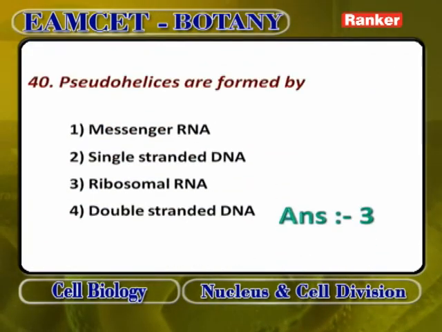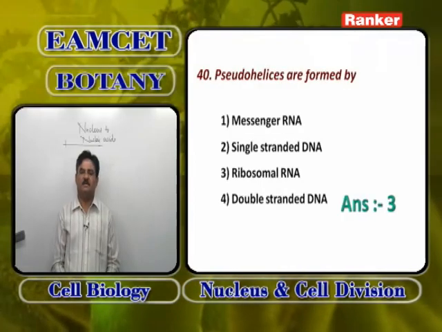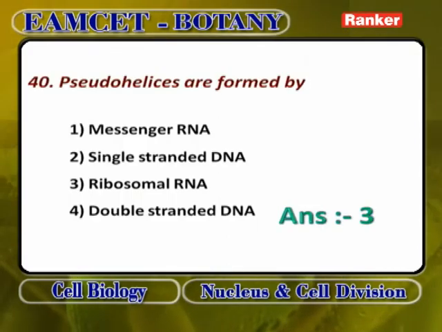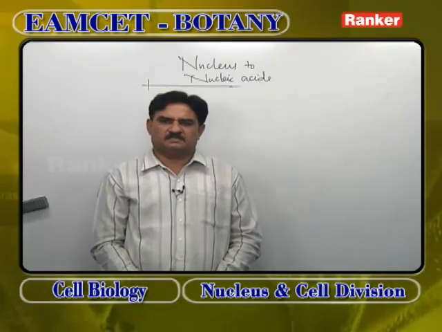Pseudohelices are formed by, DNA forms perfect helices. Messenger RNA is single stranded, cannot form helices. Single stranded DNA absolutely cannot form helices, but ribosomal RNA forms pseudohelices. So pseudohelices are clearly formed by ribosomal RNA. So these are some of the questions in nucleic acids and chromosomes. Nucleus, nucleic acids and chromosomes. Now we discuss cell division.